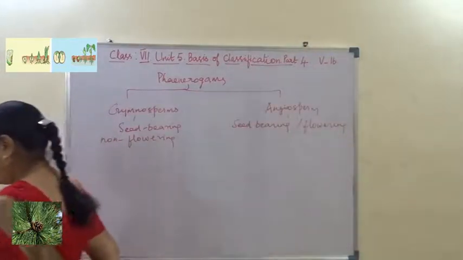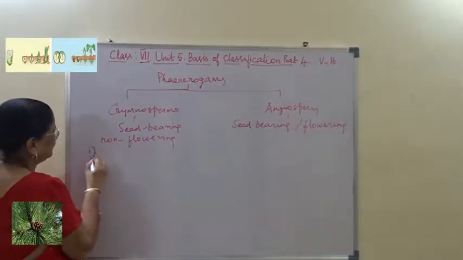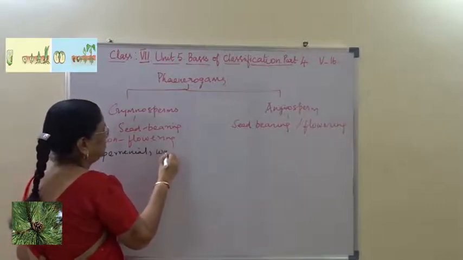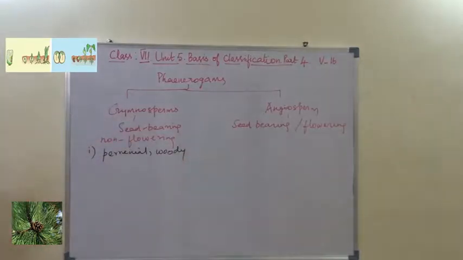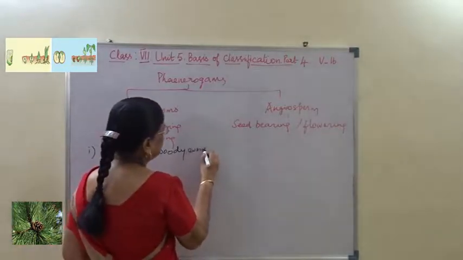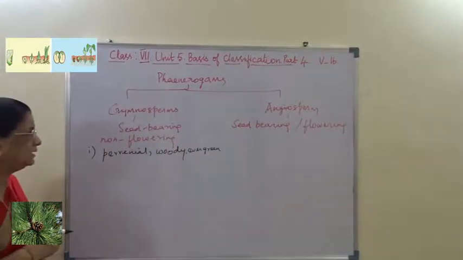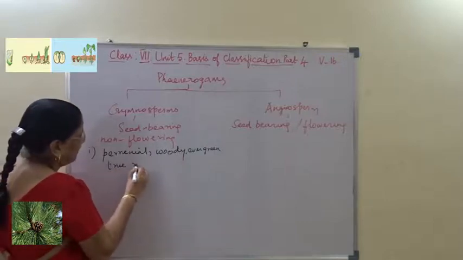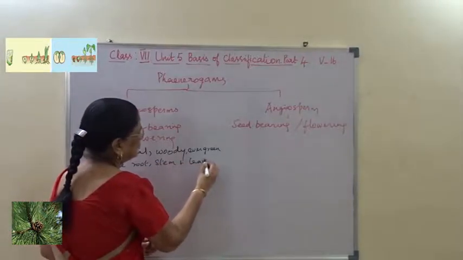Now these gymnosperms are perennial woody trees, and normally evergreen, with true root, stem and leaves.